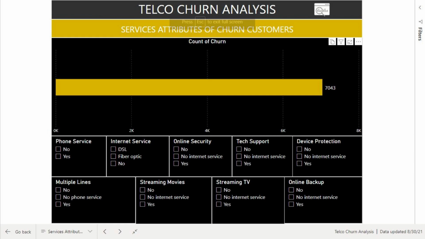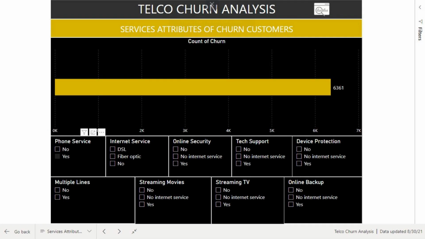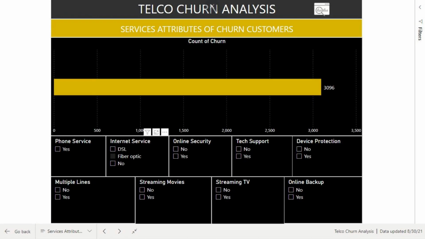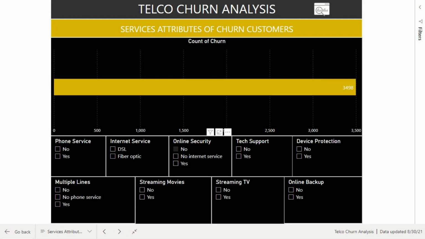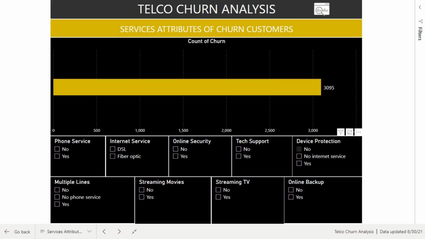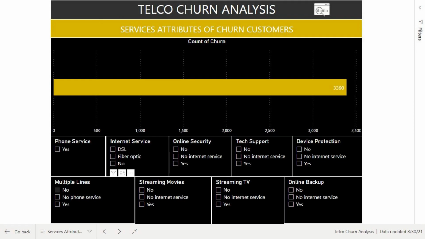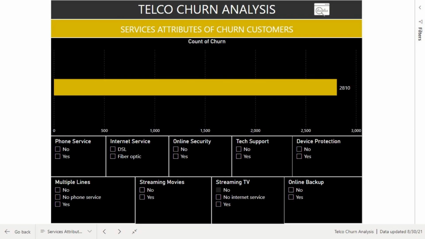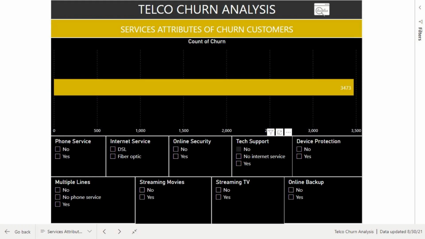As we can see here, the majority of customers that cancel their subscription have phone service enabled, which is 6,361 out of 7,043. Customers that have internet service as fiber optic are more likely to cancel than those who have DSL, which is 3,096 out of 7,043. Customers that do not have online security, device protection, multiple lines, streaming movies and TV, online backup, and tech support services enabled are more likely to leave.